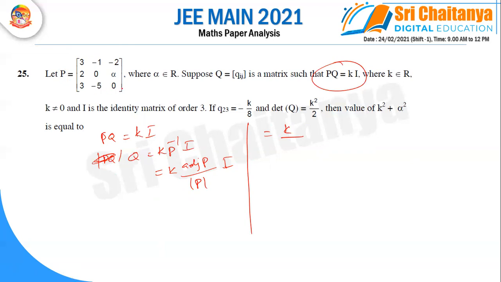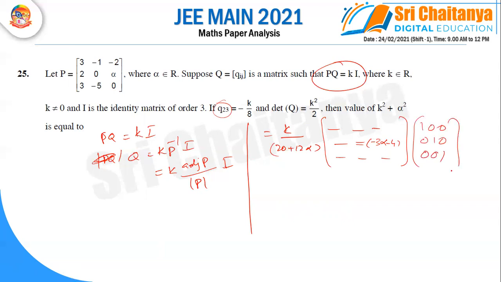Calculating this value, we get 20 plus 12 alpha. You can calculate adjoint P, but we need the Q23 term. So the Q23 term, you can get minus of 3 alpha minus 4, into the identity matrix 1 0 0, 0 1 0, 0 0 1. After calculating, Q23 is given as minus K by 8.